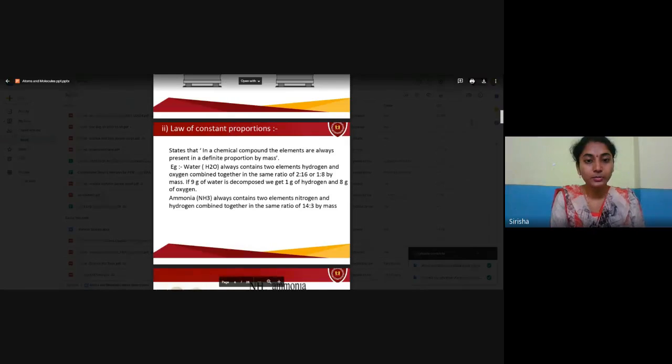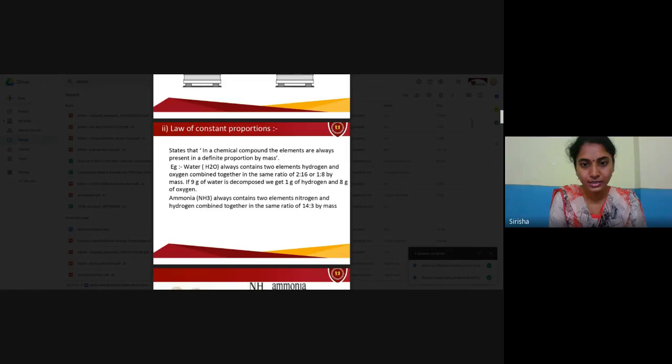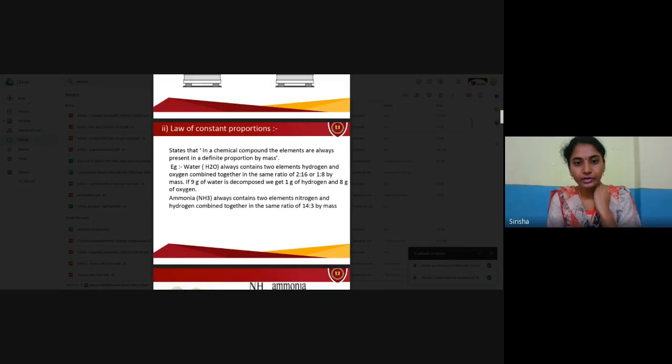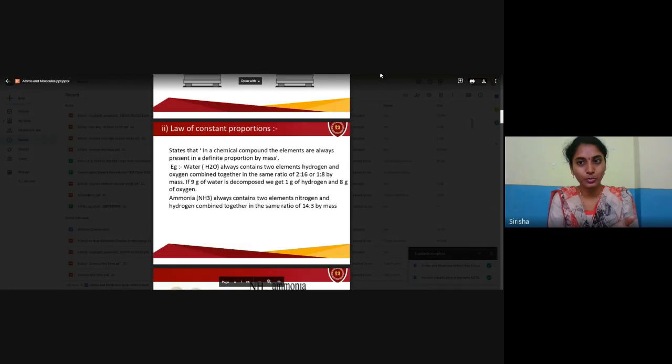In the same way, what is meant by the law of constant proportions? See here, water always contains 2 elements, hydrogen and oxygen, combined together. If it has 3 elements in a fixed proportion, we never call it water. In the same way, if 9 grams of water is decomposed, we get 1 gram of hydrogen and 8 grams of oxygen. If it gets decomposed, we'll get the same amount of weight.